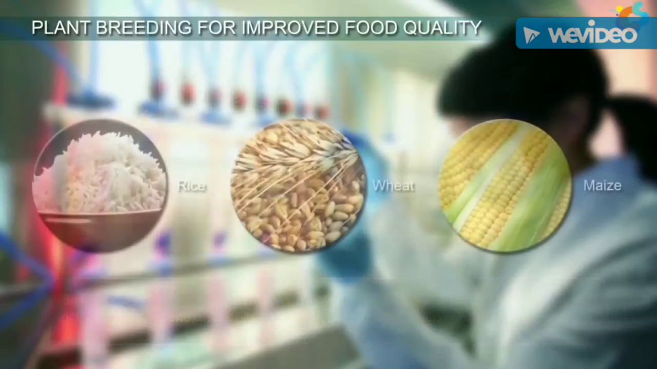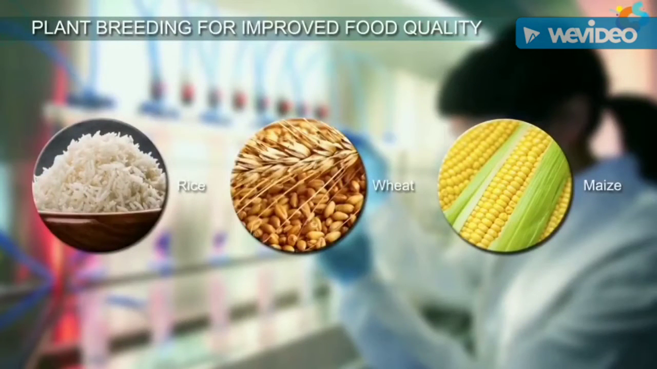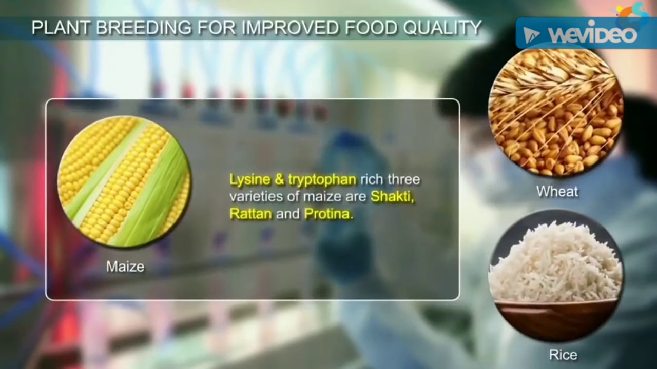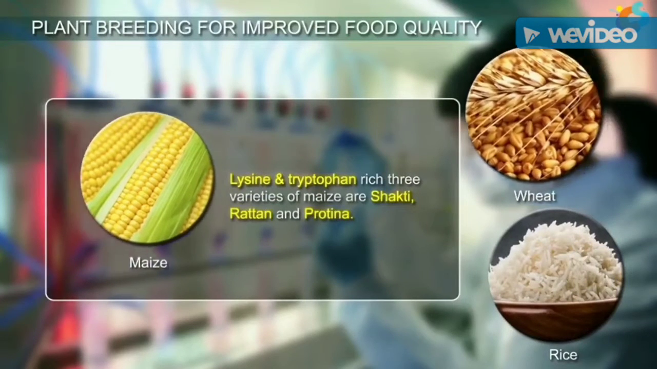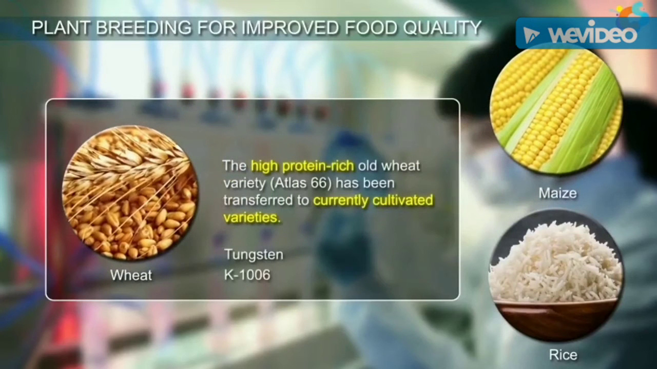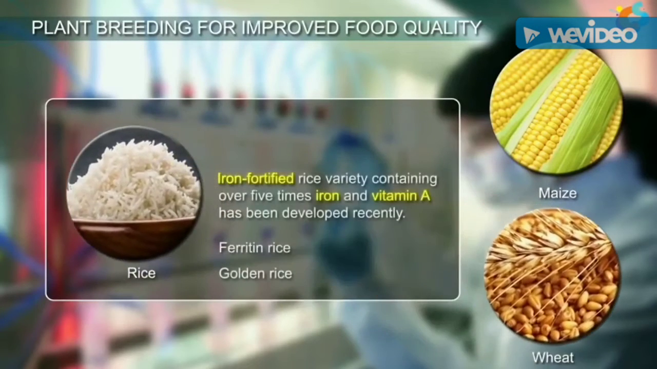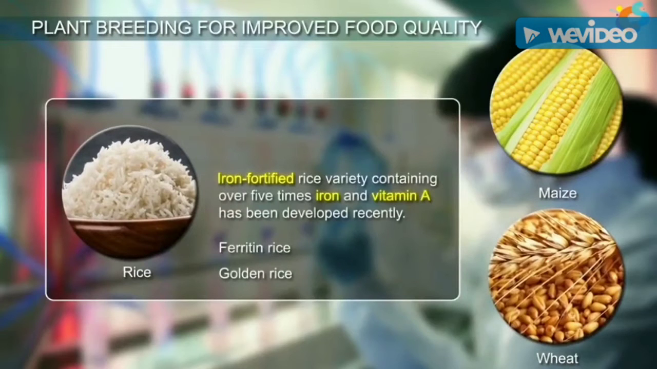Here are some of the examples of hybrid crops with improved nutritional quality. Lysine and tryptophan-rich varieties of maize are Shakti, Ratan, and Protina. The high protein-rich old wheat variety, Atlas 66, has been transferred to currently cultivated varieties. Iron-fortified rice variety containing over 5 times iron and vitamin A has been developed recently.